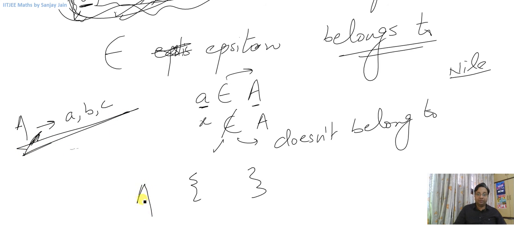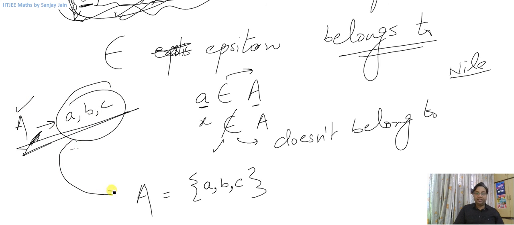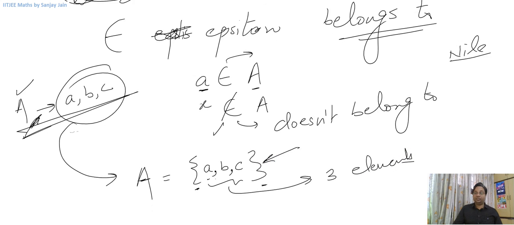So the correct way of writing it will be A is equal to, now these braces, and inside these I'll write the elements separated by comma, right? So this set A has got these three elements, and mathematically I'll write it like this: set A is equal to these curly brackets or braces, and then there will be these elements separated by comma. So if I ask you how many elements are there in this set, you will say 3 elements, right? So these are the brackets that will be used to write a set.